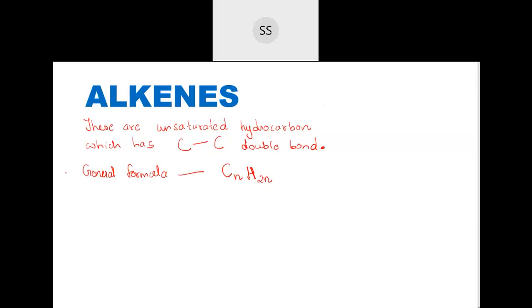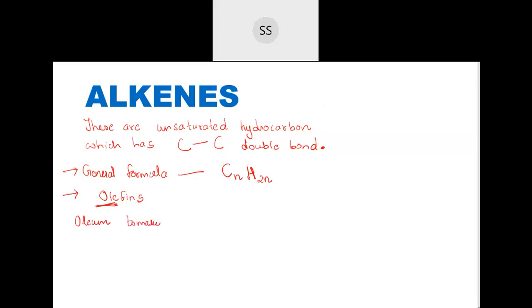Now, like how alkanes were named as paraffins, these alkenes are named as olefins. The reason for them to be called olefins is that in Latin, ole stands for oleum, and oleum means oil. And fin stands for to make.